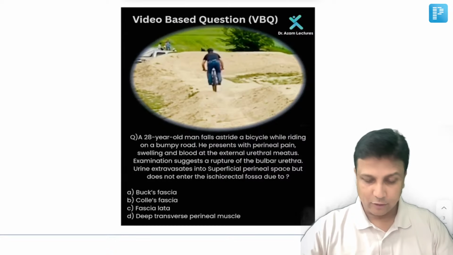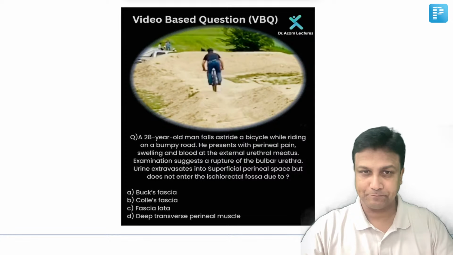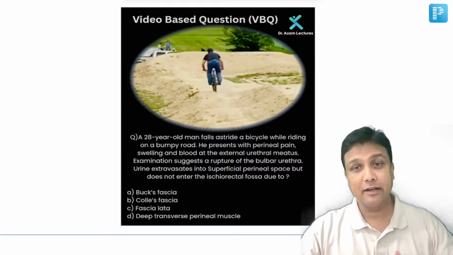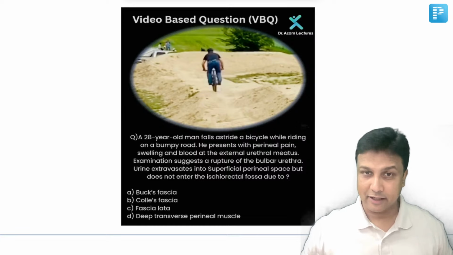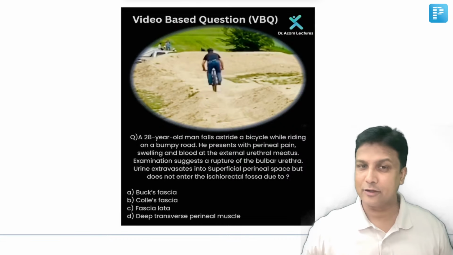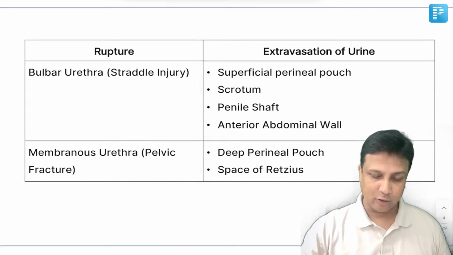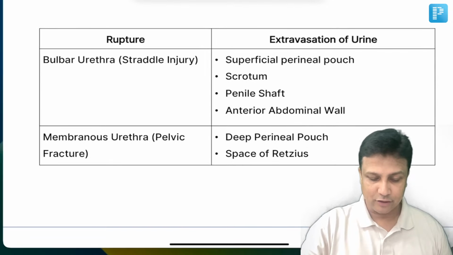Then the second important concept which was given in your NEET PG exam was about the extravasation of urine. Now, in the video that is actually shown here, a person is riding a bicycle on a bumpy road. When the person is riding a bicycle on the bumpy road, what is going to happen? This type of injury is actually referred to as straddle injury. Now, please remember, let us repeat the entire concept here about the extravasation of urine. You need to look at the keyword. The keyword here is straddle injury.